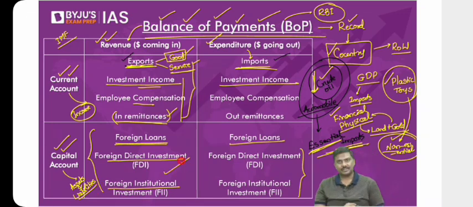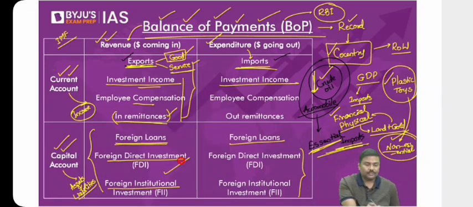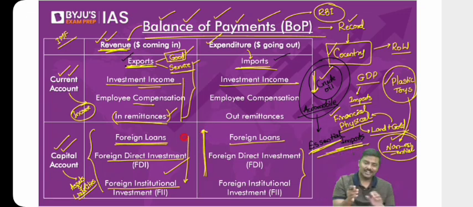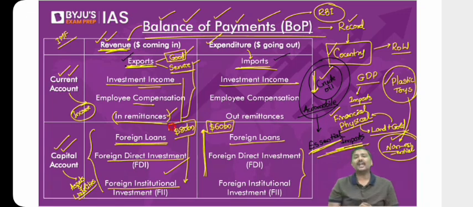Generally, what happens in India? The inflow of dollars under the capital account is higher than the outflow of dollars in the capital account. Just to throw arbitrary numbers, but ensure the left side is greater than the right side. Let's assume it is $80 billion, and let's assume this is $60 billion. Can I now say that there is a surplus in the capital account? Surplus of how much? $20 billion.